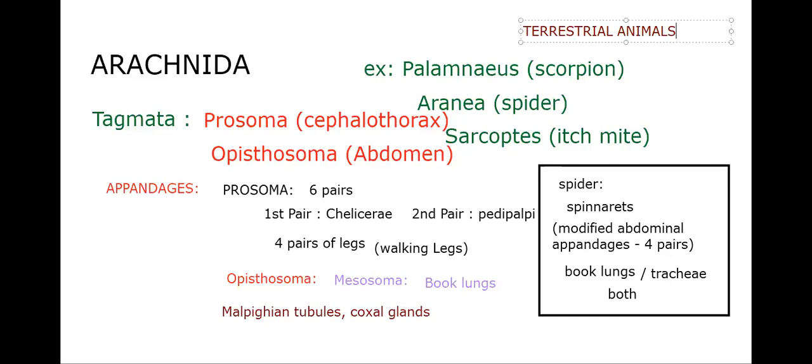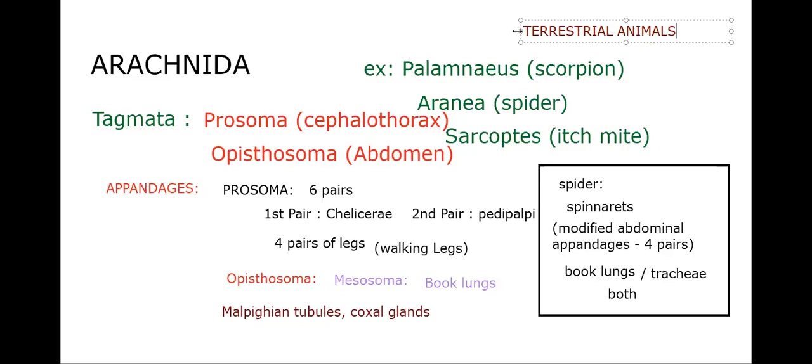The mesosomal appendages are modified book lungs. In scorpions and spiders, respiratory organs are book lungs itself, but particularly talking about spinnerets, modified abdominal appendages, 4 pairs, book lungs or trachea or both. These are characteristic features of spider we discussed.